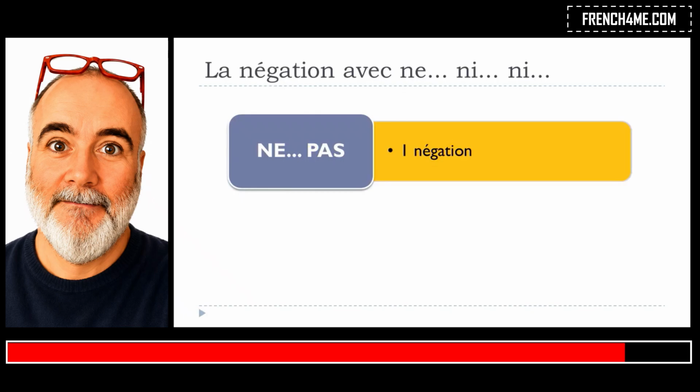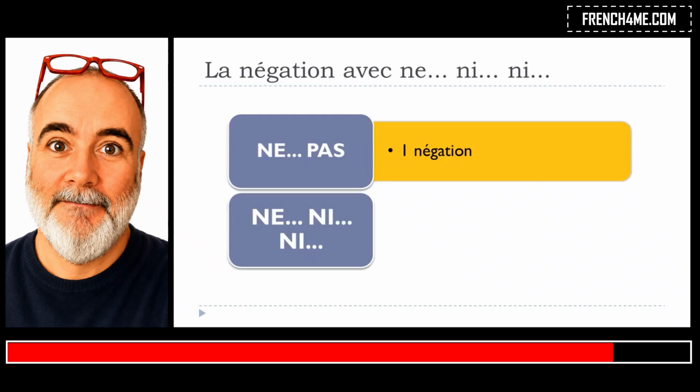But of course, when we talk about ne pas, we are talking about une négation. Actually it's possible to have deux négations as well, and in that case, the structure will change and we won't use only ne pas, we will use ne, the first part, then ni, and then ni as well.